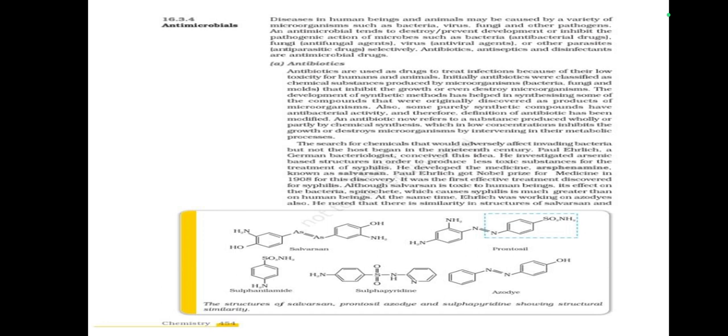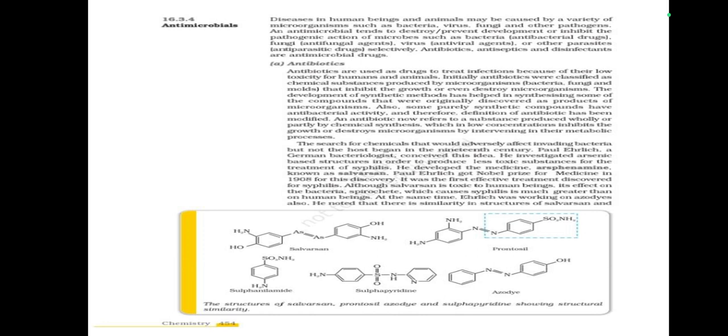An antimicrobial tends to destroy, prevent the development of, or inhibit the pathogenic action of microbes such as bacteria (antibacterial drugs), fungi (antifungal agents), viruses (antiviral agents), or other parasites (antiparasitic drugs), selectively. Antibiotics, antiseptics, and disinfectants are antimicrobial drugs.